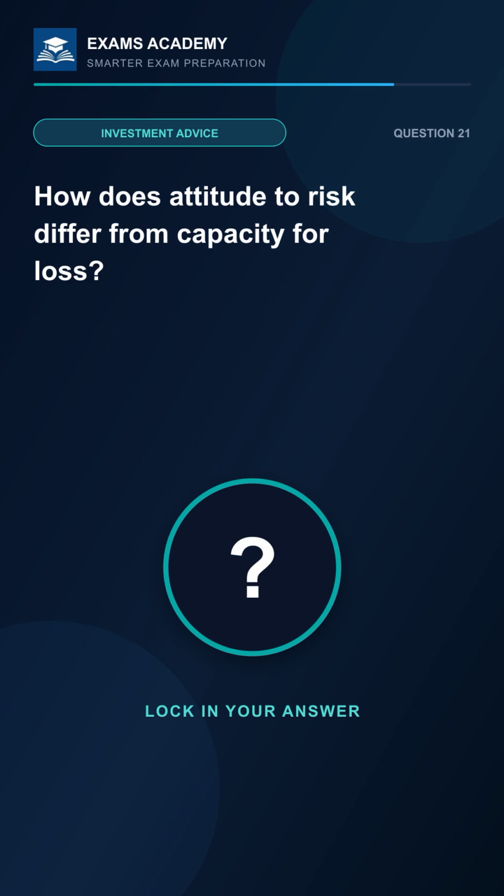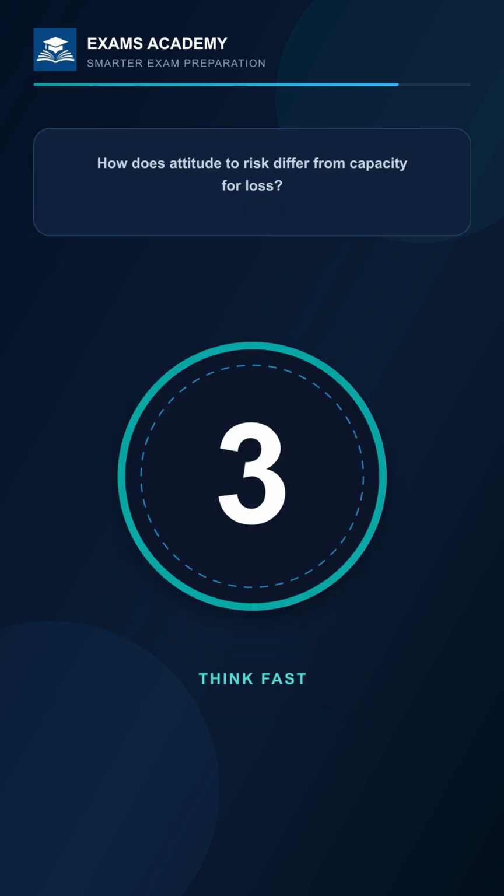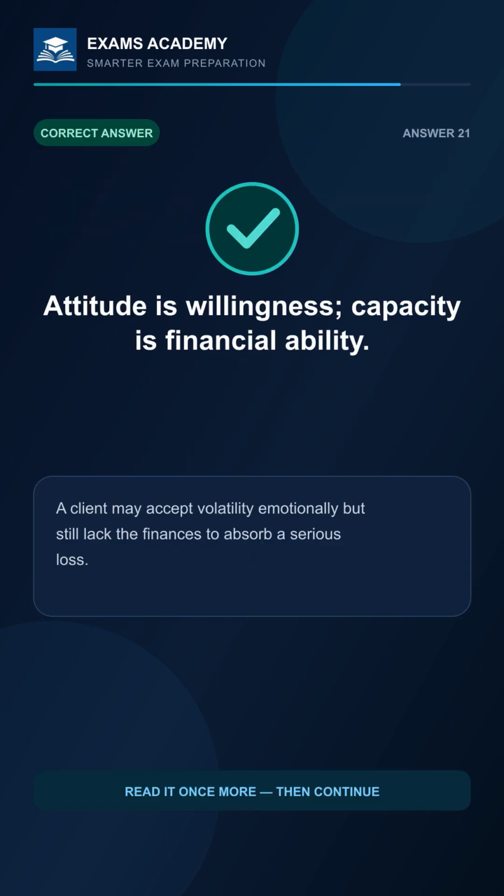How does attitude to risk differ from capacity for loss? 3, 2, 1. The answer is attitude is willingness, capacity is financial ability. A client may accept volatility emotionally, but still lack the finances to absorb a serious loss.